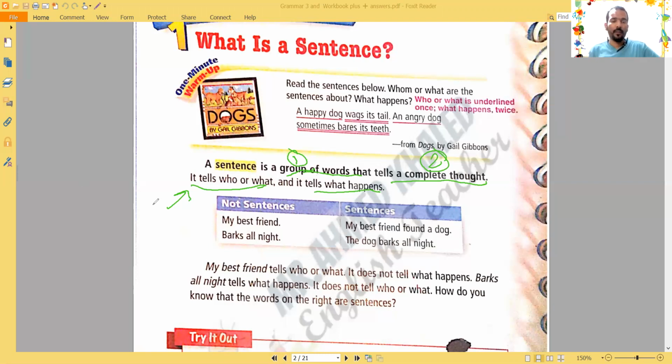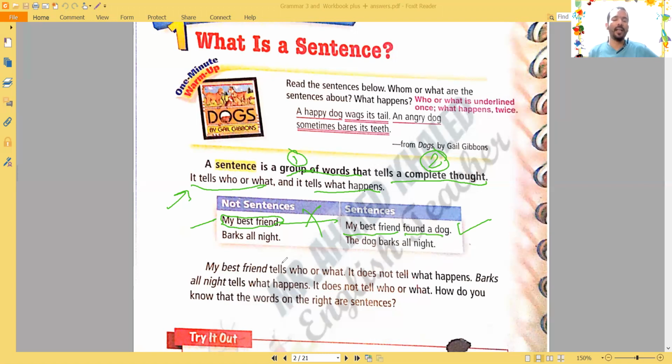If we look at those examples to differentiate between what is a sentence and what is not a sentence: my best friend. Yes, we know who he is, he's your best friend, but what does he do? We don't know. So this is not a sentence. If we move to the second example, my best friend found a dog. Yes, it's a sentence. Why? Because it gives me a complete thought. I know who he is, my best friend, and what he did.